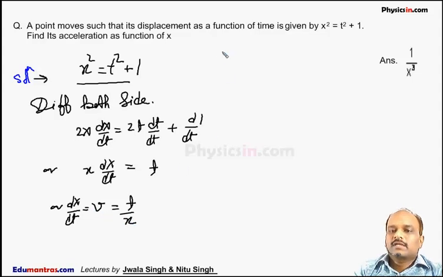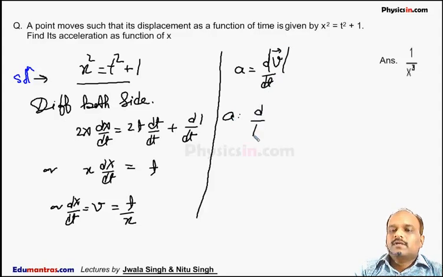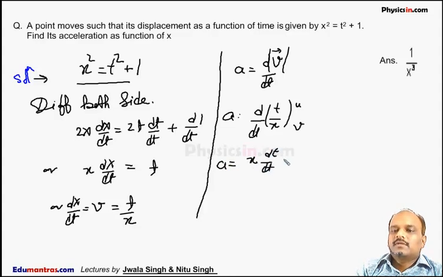Now we have to calculate acceleration. As we know, the acceleration of the particle A is equal to dv by dt. So A is equal to d by dt of t by x. Now this is of the form u by v. So I can say A is equal to v du by dt minus u dv by dt divided by v square, that is x times dt by dt minus t times dx by dt, divided by x square.